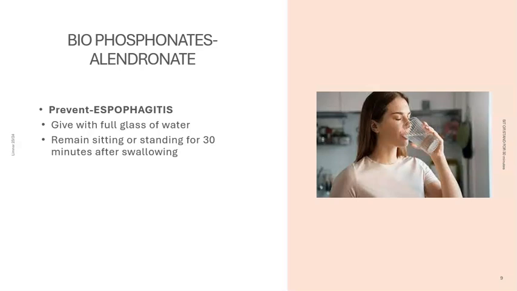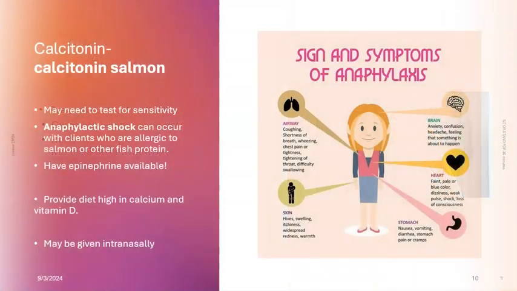And the reason that we sit them up or keep them up for 30 minutes after is we know that after people swallow things, they can kind of regurgitate or bring stuff back up into the esophagus. So we want to make sure that we're preventing that. And so we keep them sitting up or standing for about 30 minutes after taking this drug. So if they're taking alendronate, they should be taking it with a full glass of water, sitting upright for 30 minutes, or standing for 30 minutes. So they're in their upright position. And again, that just prevents that esophagitis.